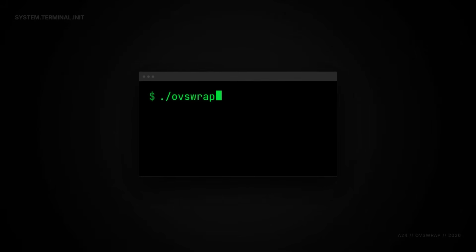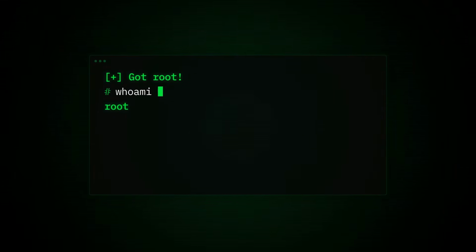This is what happens when a 16-bit integer wraps in the Linux kernel. A local, unprivileged user runs a script, and less than a second later, they have full root access. This is OVSwrap. It is a local privilege escalation vulnerability in the Open vSwitch data path. And right now, there is a public proof of concept in the wild.